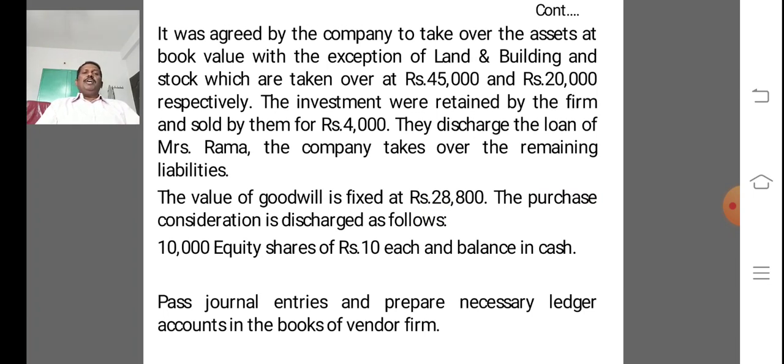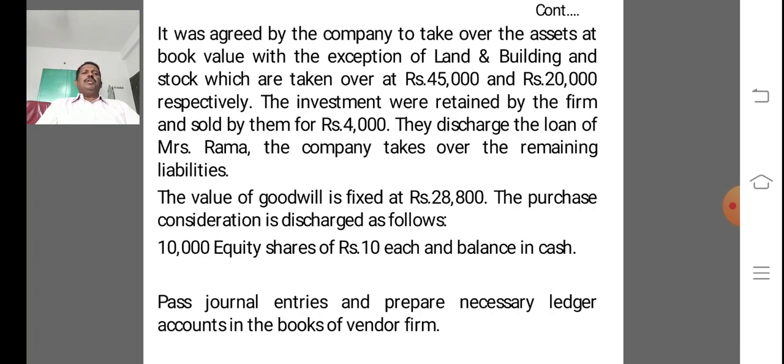So it was agreed by the company to take over the assets at book value with the exception of land and building and stock, which are taken over at rupees 45,000 and 20,000 respectively.